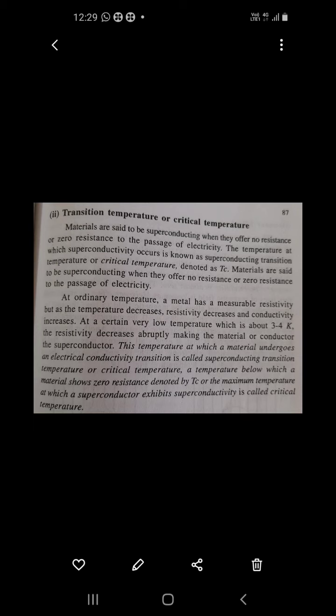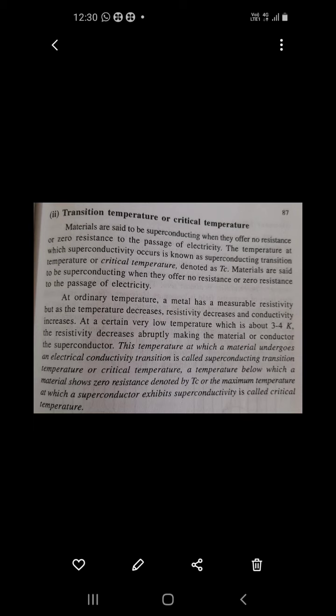At ordinary temperature, a metal has a measurable resistivity. Normally at room temperature, some portion of electricity can be passed through the material, so there is no zero resistivity, but resistivity decreases and conductivity increases at a certain temperature.